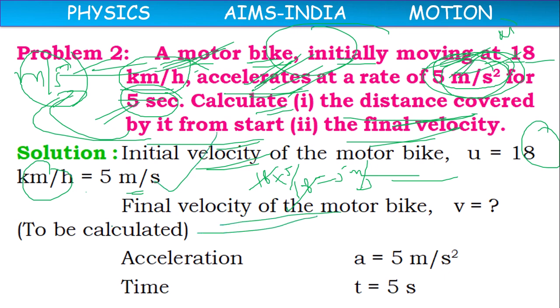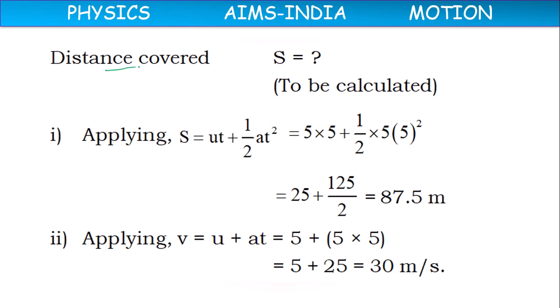Final velocity v we have to calculate. Acceleration a, 5 meter per second square, is given. Time value 5 seconds is given in the question. Distance covered s also has to be calculated.